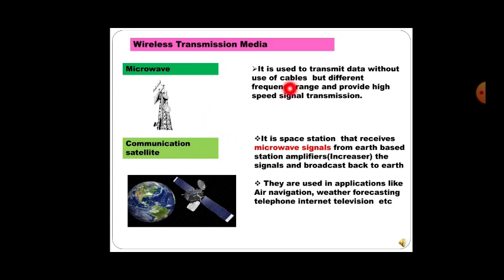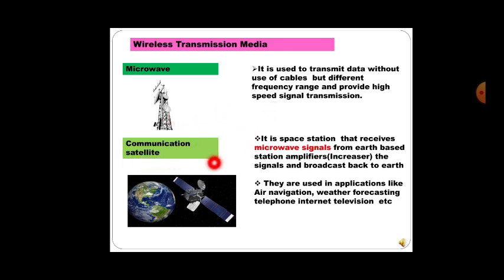Next we will talk about the microwave. Have you seen a tower like this? Yes, hope you have seen this. It is used to transmit data without the use of cables, in a different frequency range, and provides high speed signal transmission. It is mainly used to transmit data without any wire, that is wireless, but of a different frequency range, not the same frequency range. The signals that come through are of very high speed.